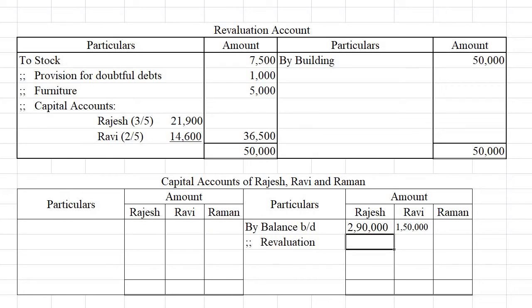Revaluation profit, 21,900 for Rajesh, for Ravi 14,600. Okay. So all other adjustments other than the new partner's capital and goodwill are over. So let us find out the value of goodwill. Hidden goodwill we are going to find out.